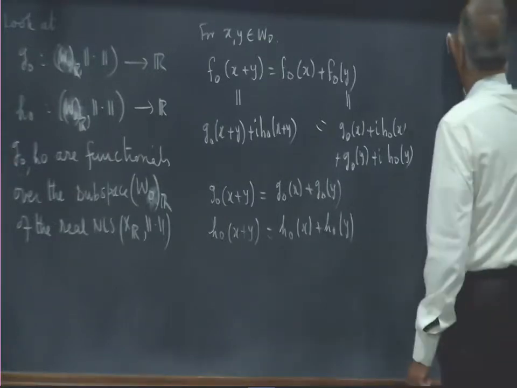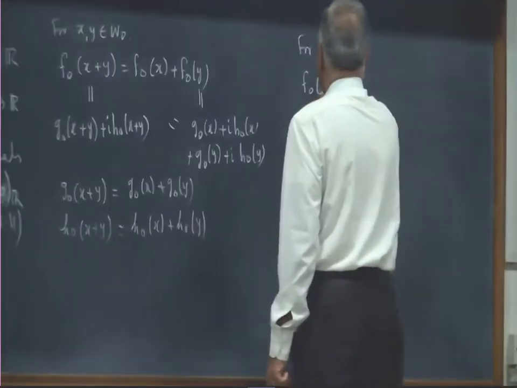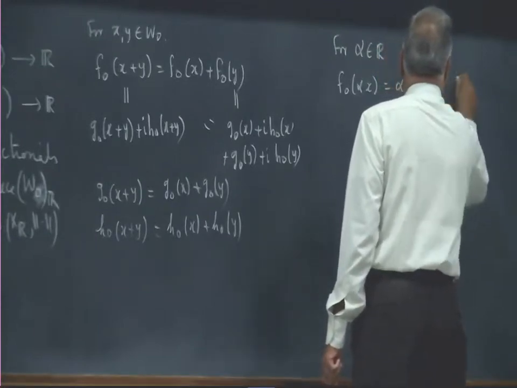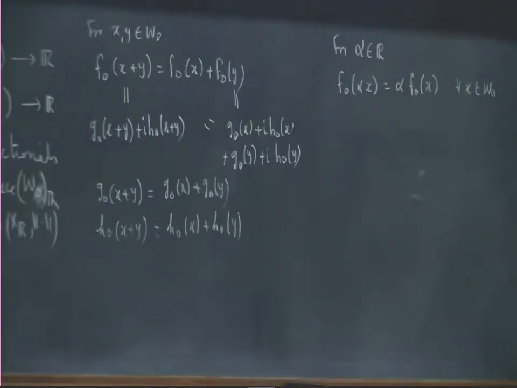Also for alpha a real number, we have F naught alpha X is alpha F naught X for every X in W naught. Again this is because F naught is linear.